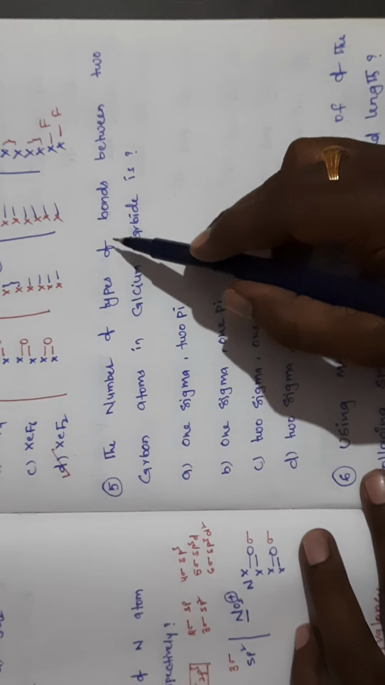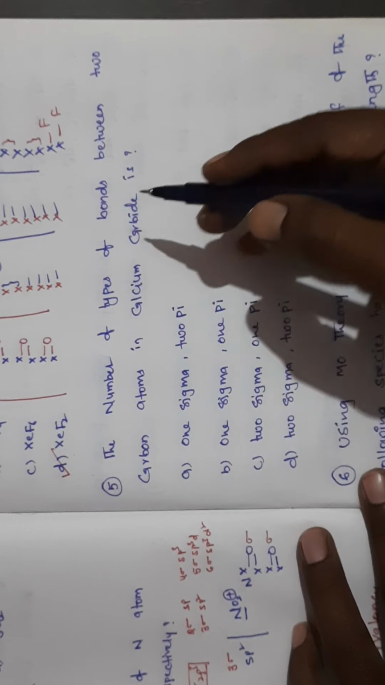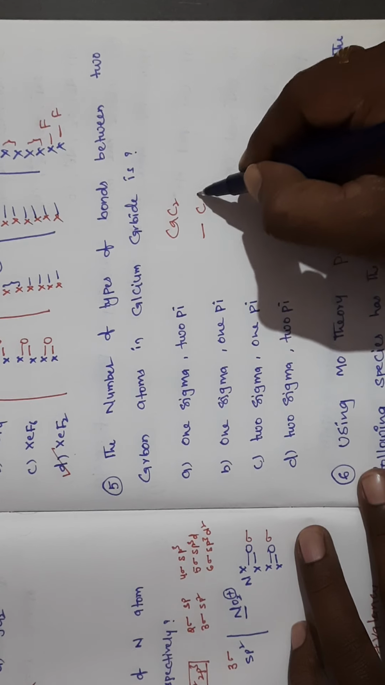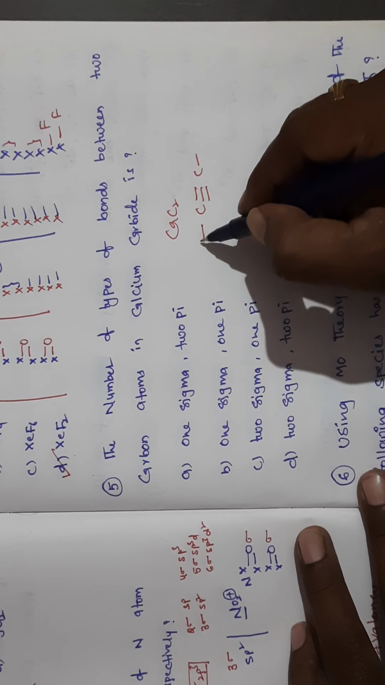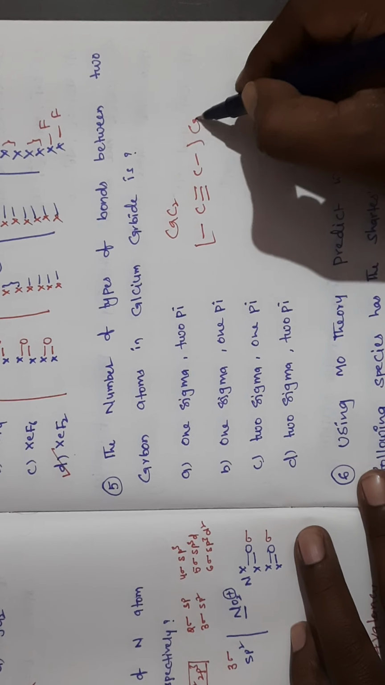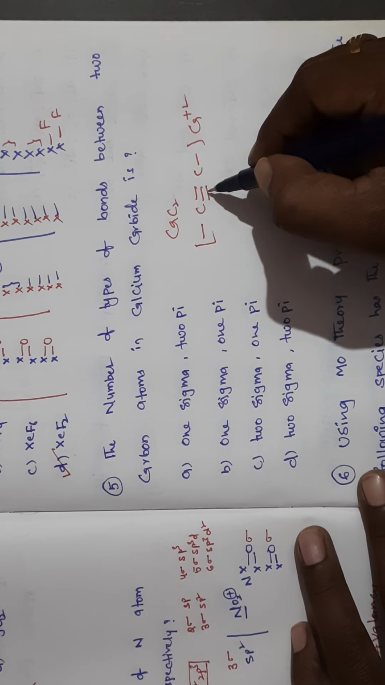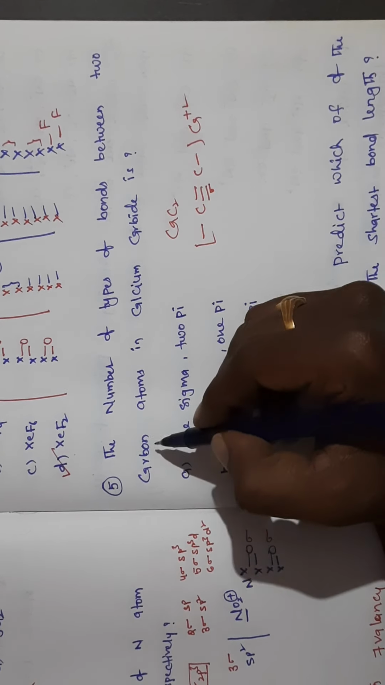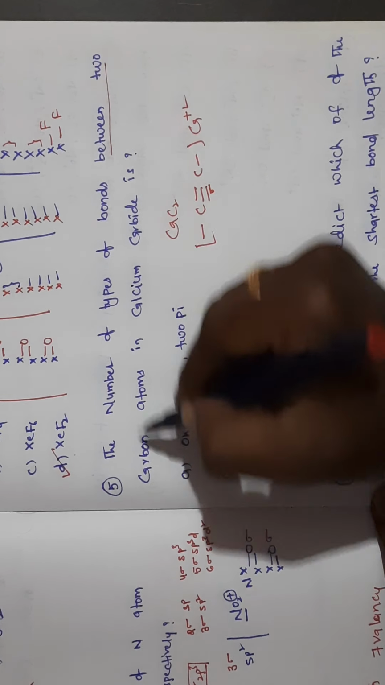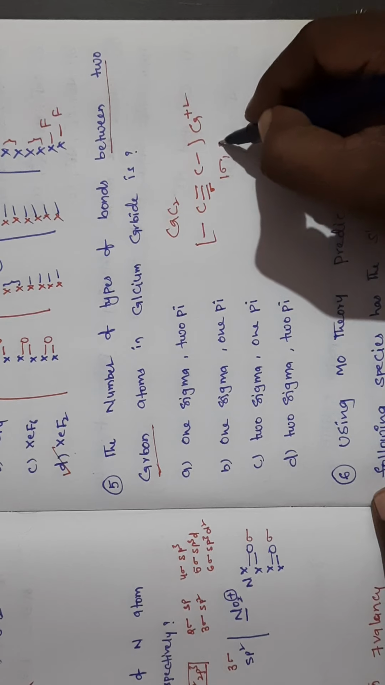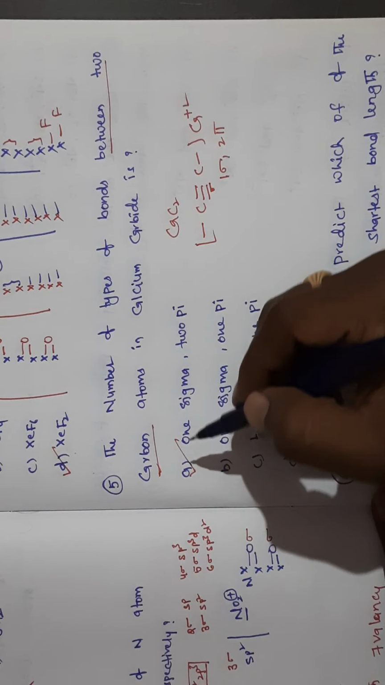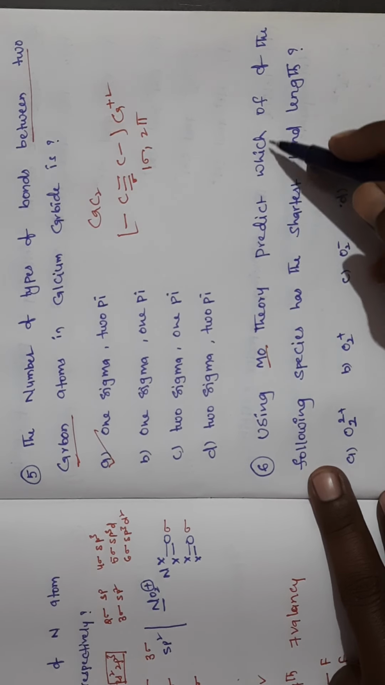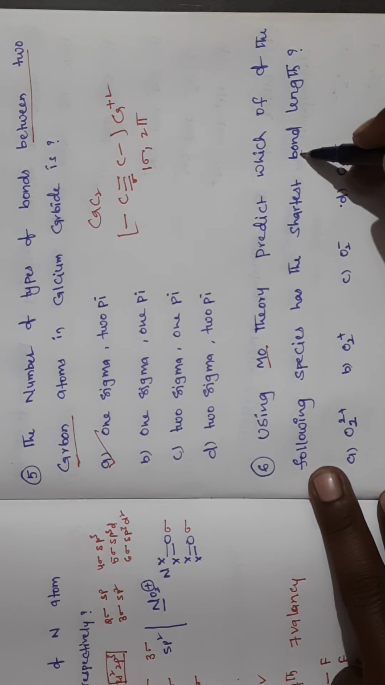Next question, the number of types of bonds between two carbon atoms in calcium carbide. Calcium carbide structure is CaC2. So here calcium carbide is C triple bond C. Calcium will be outside, it is an ionic compound. So in between the carbons, if more than one bond is there, definitely one is a sigma bond, and the remaining two are pi bonds. What they are asking is between two carbon atoms, means here one sigma bond and two pi bonds, so the answer is A.